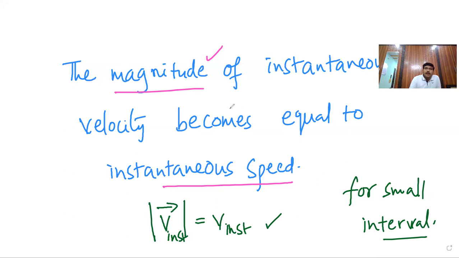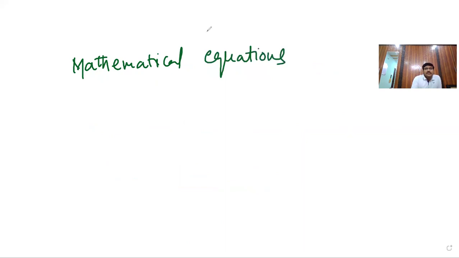Okay, clear? Now observe. Let us see some mathematical equations which are useful in solving the problems.